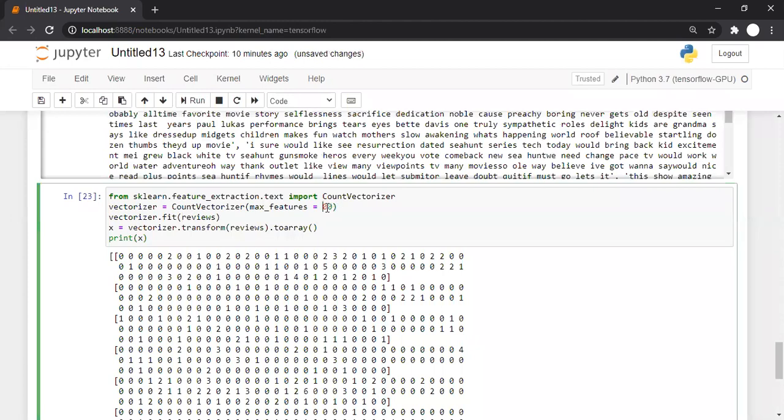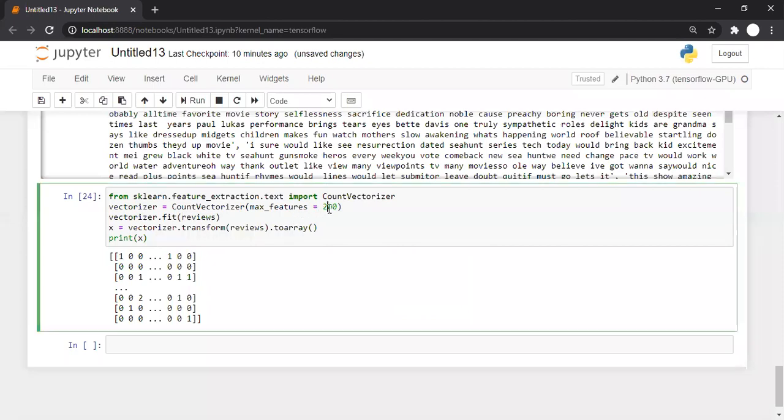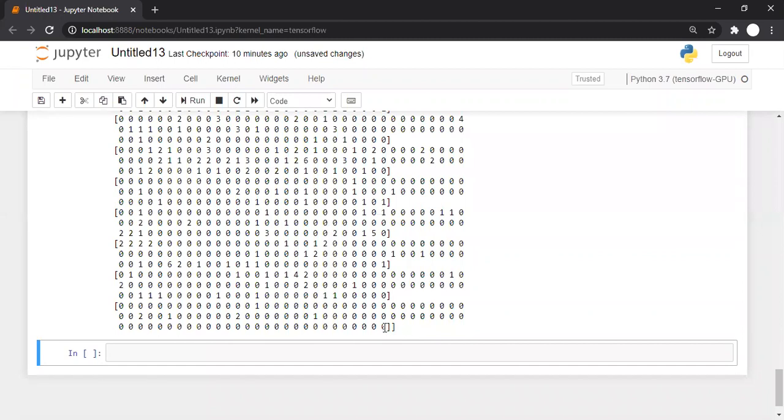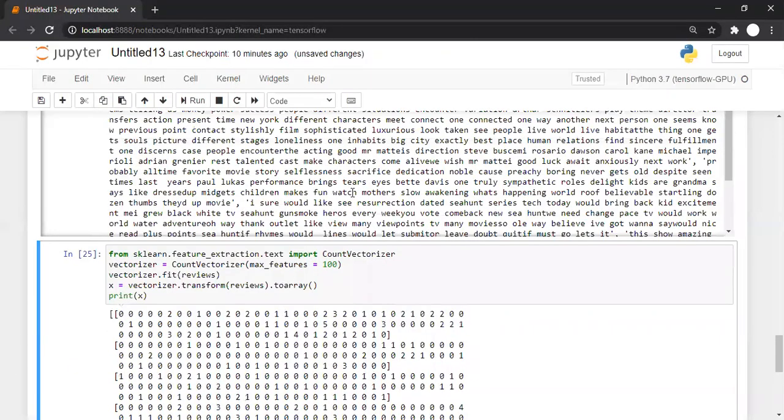So instead of 100, I'm going with 200 words. It's very difficult to print so many words in one line. 100 words is good. Very few words are repeated, it doesn't matter.